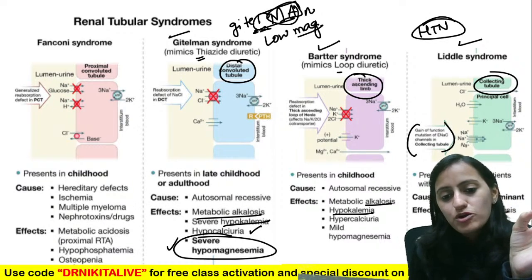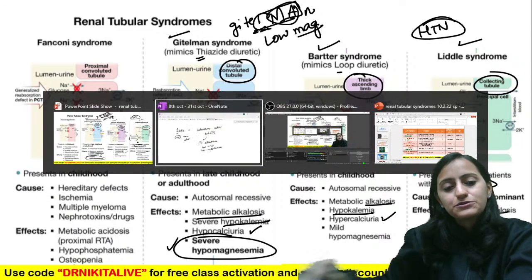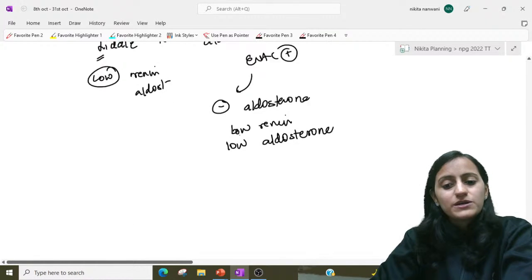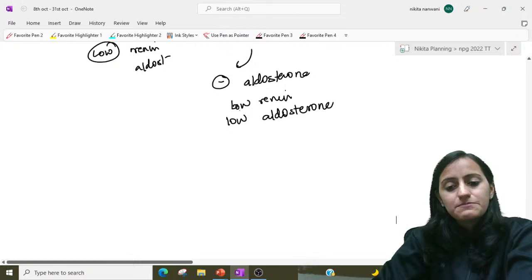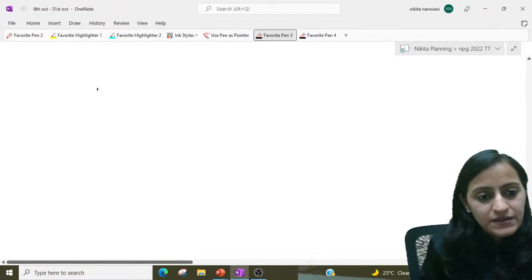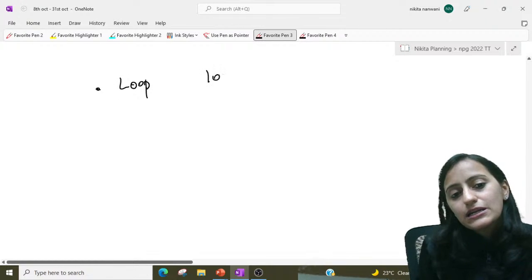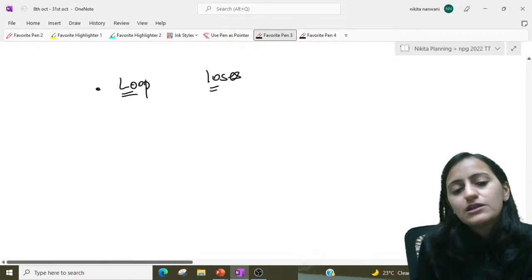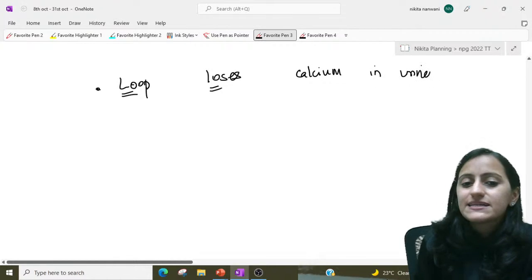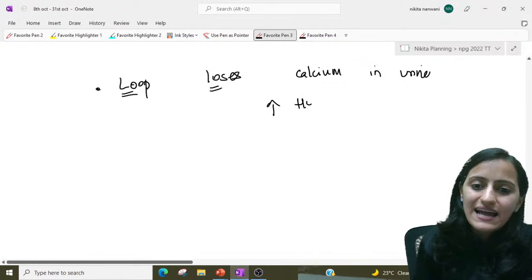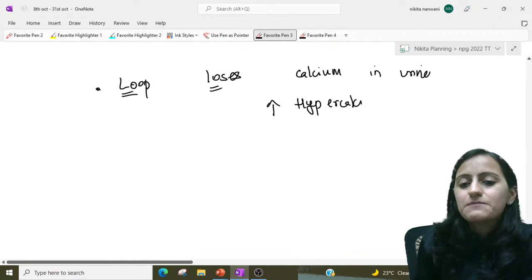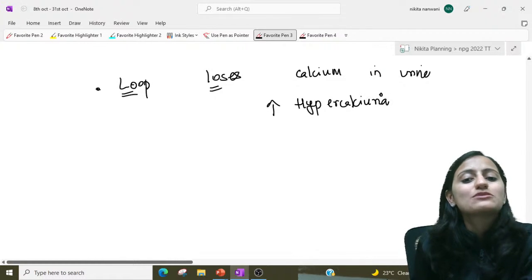Which one has hypocalciuria and which has hypercalciuria? Remember, loop loses calcium in the urine, so you have increased calcium in the urine. There is hypercalciuria seen with loop.